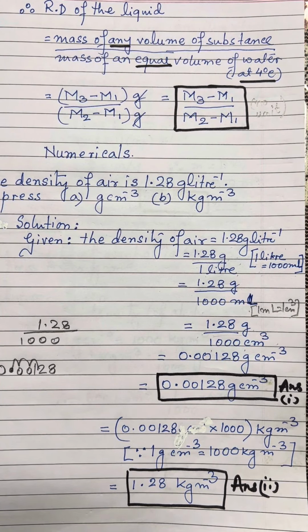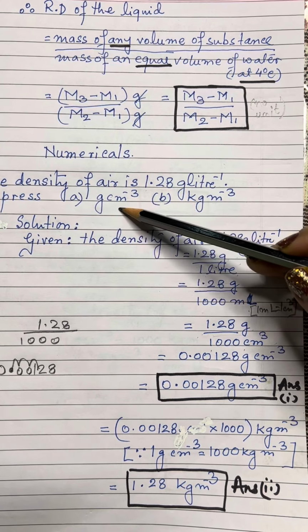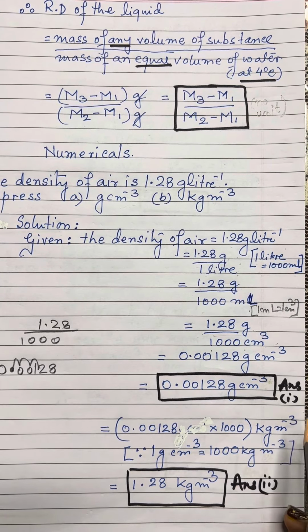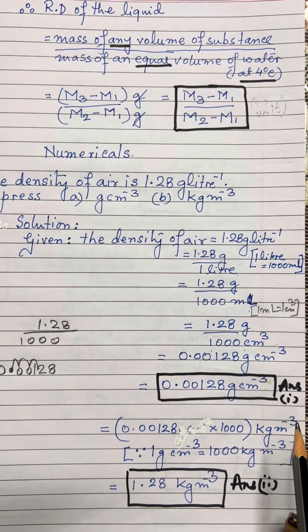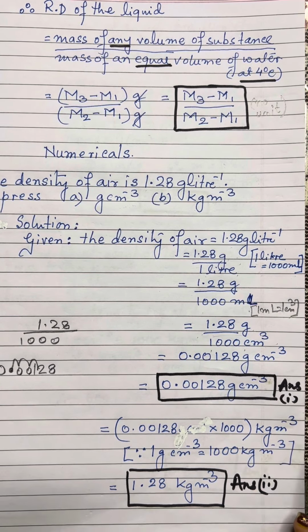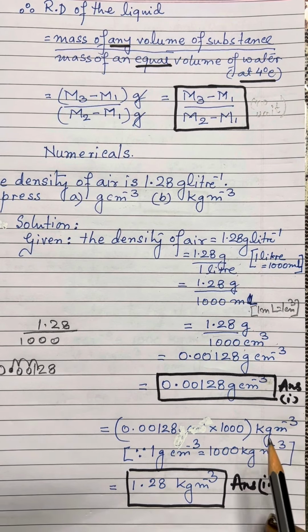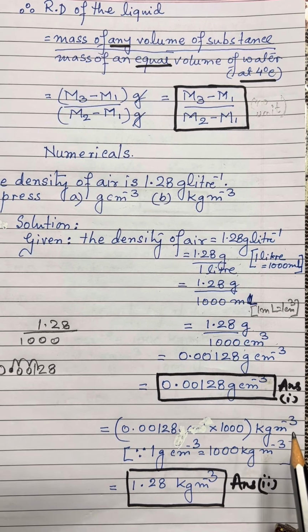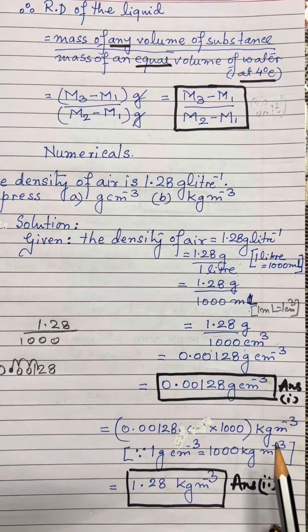This is your answer to part 1 of the question, where you had to find out in gram per centimeter cube. Now, dear students, you have two options. Many children ask me, ma'am, do we have to write the answer statement? My answer to you is this: while you are doing the numericals, you anyhow are using a lot of mathematical terms. So, you need to use your mathematics and your concepts of physics. So, try to minimize your English in this, because you are tested for your physics over here.